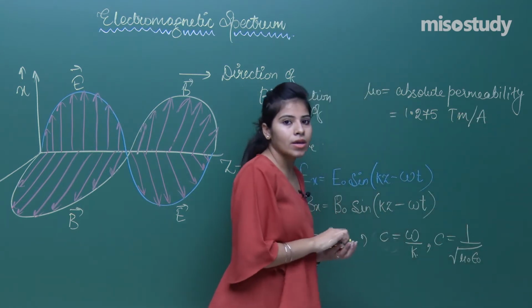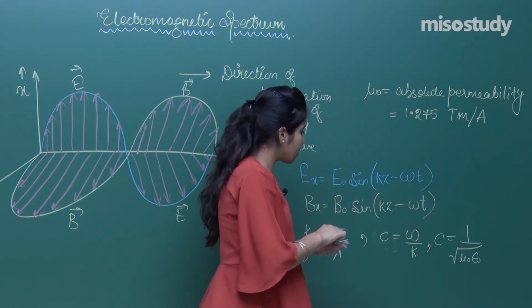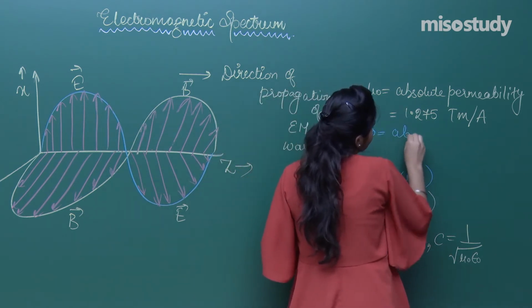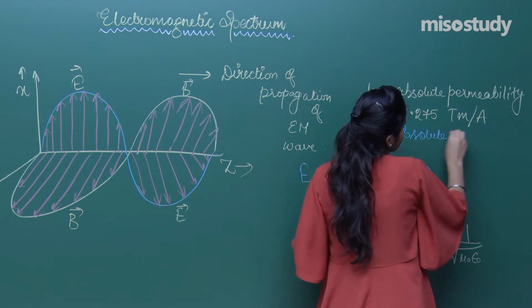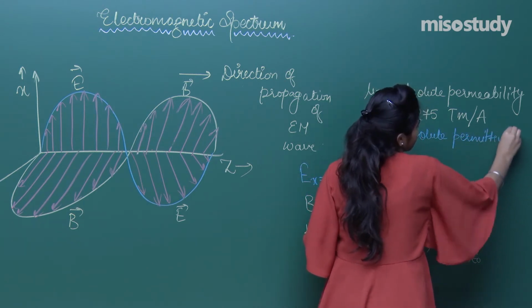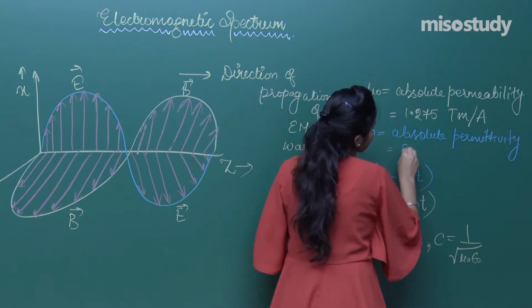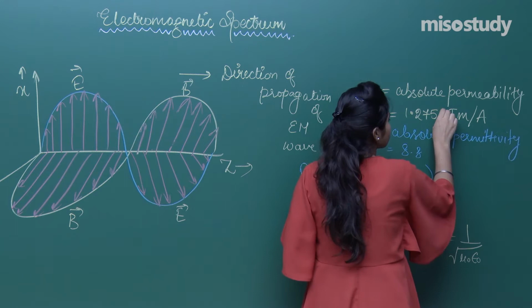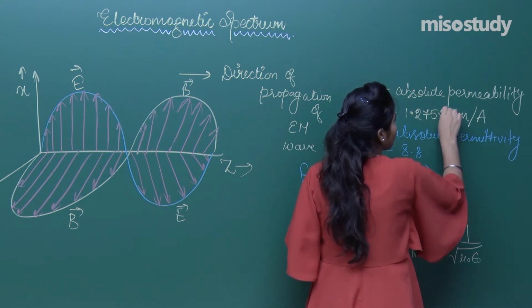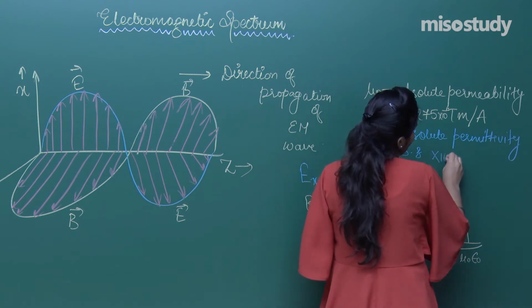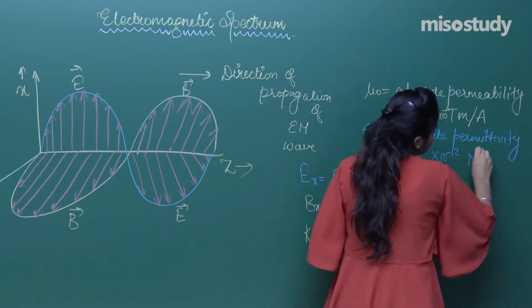Okay. Similarly, epsilon naught is nothing but absolute permittivity, whose value is 8.8. I forgot one thing. This is 1.275 into 10 raised to the power minus 6, and this is 8.8 into 10 raised to the power minus 12.